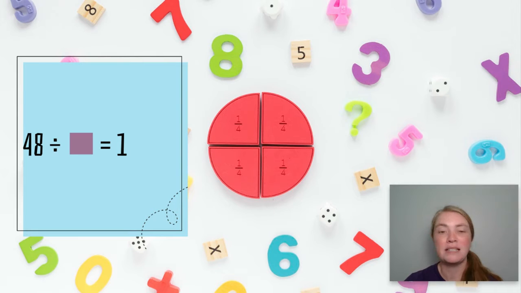48 divided by what number is equal to 1? You guessed it, boys and girls, mathematicians. 48 divided by 48 is equal to 1. Great job. 48 divided by what number is equal to 2? What's half of 48? Did you say 24? 48 divided by 24 is in fact equal to 2. 48 divided by what number is equal to 4? This one's a little tricky, but I know you can figure it out. The answer here is 12. 12 times 4 is equal to 48.